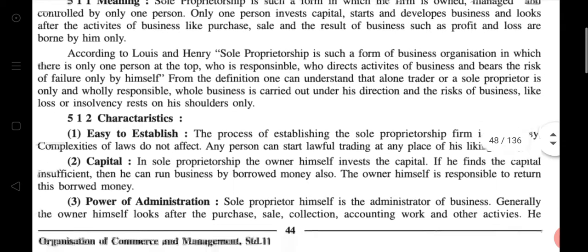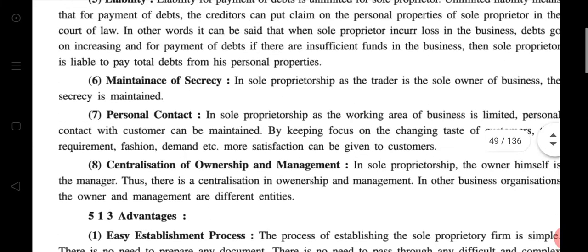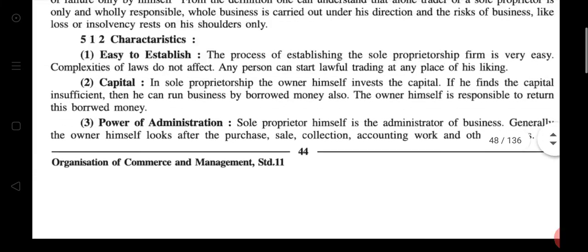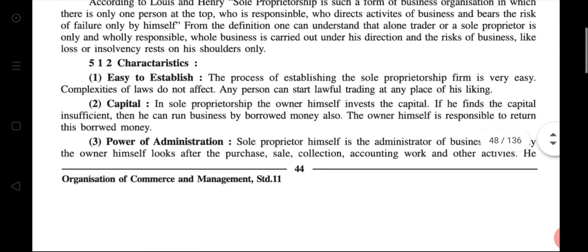Characteristics of sole proprietorship. There are a total of 8 characteristics here.